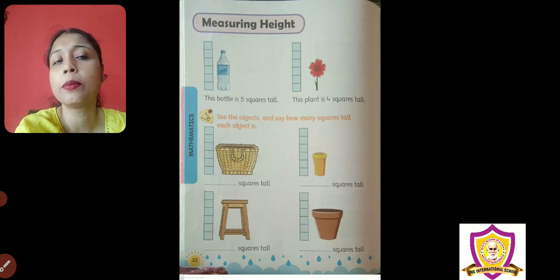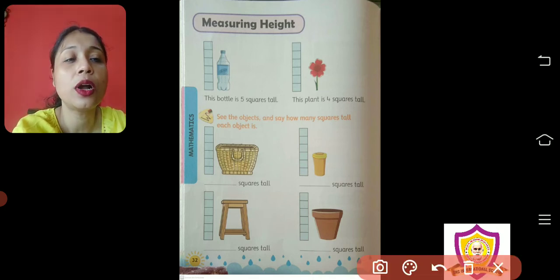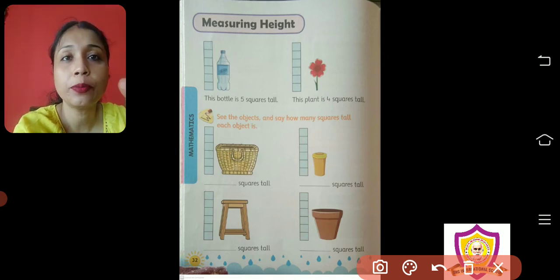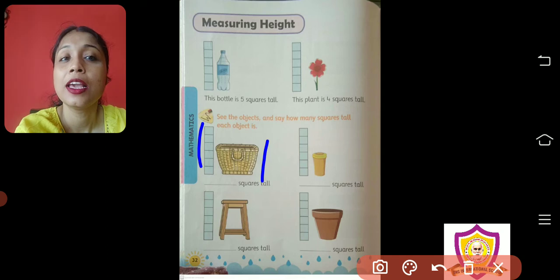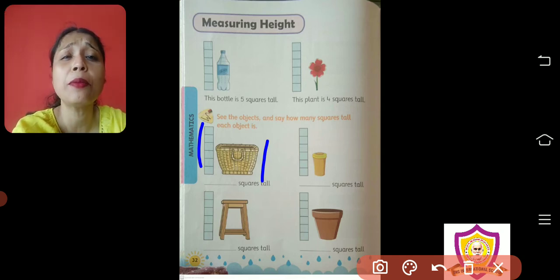We can use them as we have done for length, but in your book only squares are given. So we will complete the square part. Here I will not do it, because I have taught you how to measure length. The same thing is there. What is the difference? All the squares are standing, all the things are standing. That's why we are measuring height, right? Here also you have to apply the same process.